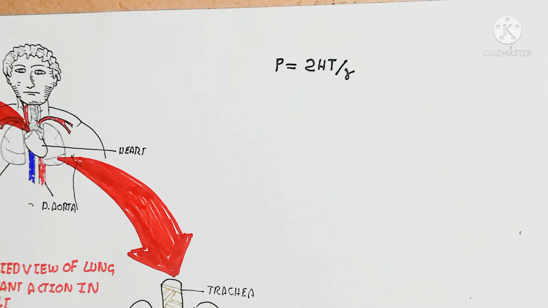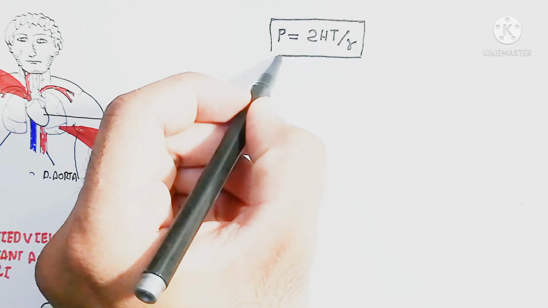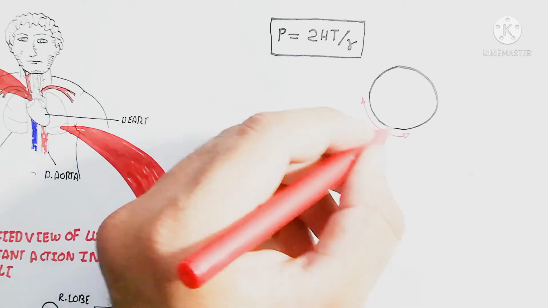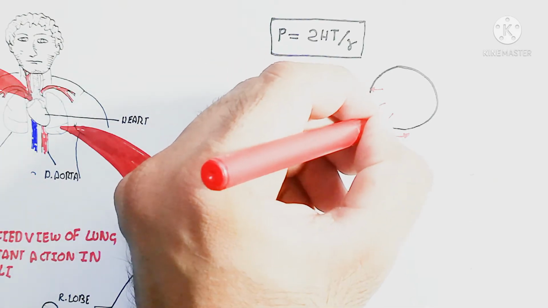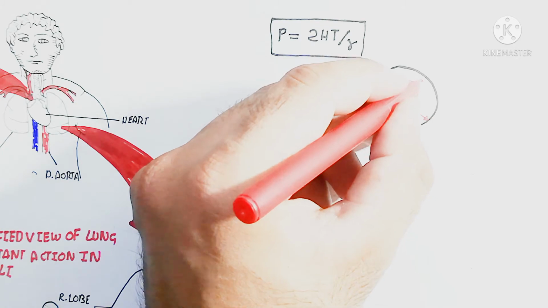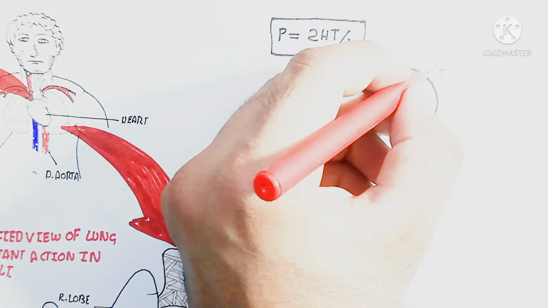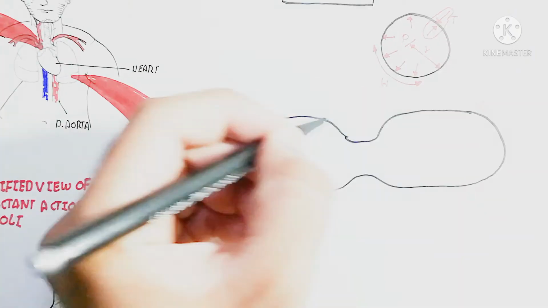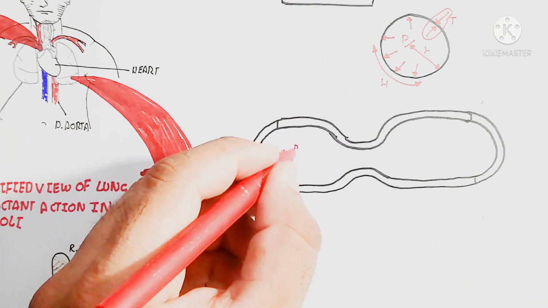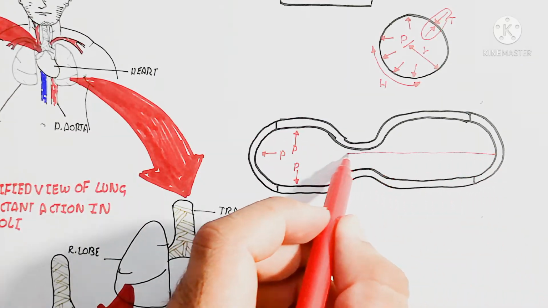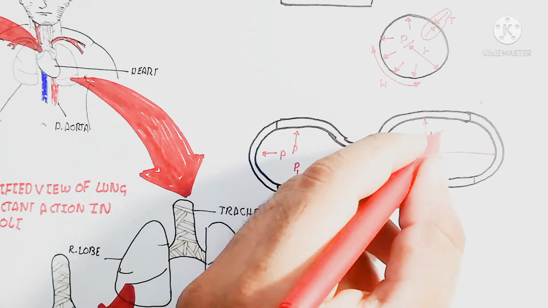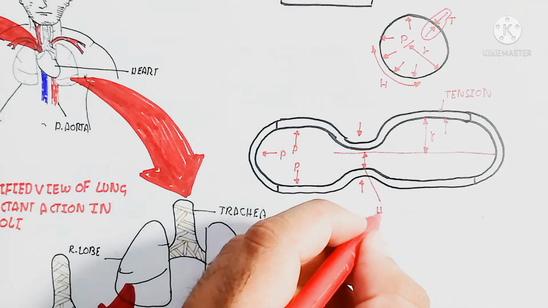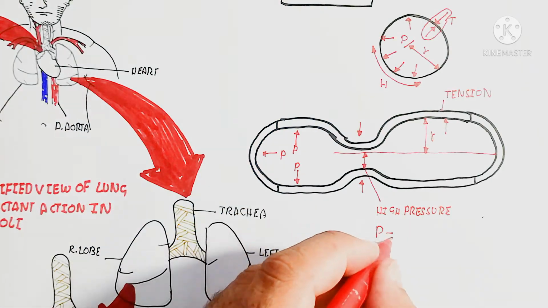And when the pressure is increased, it means the radius will be decreased. So we can calculate: the pressure is equal to 2 into thickness of the vessel and tension, into tension, which is directly proportional to the pressure. While the radius will be decreased, it means the pressure will be increased. It means the pressure inside is more than outside, so the air moves into the alveolus where the pressure is high. So here the radius contains the basic concept.